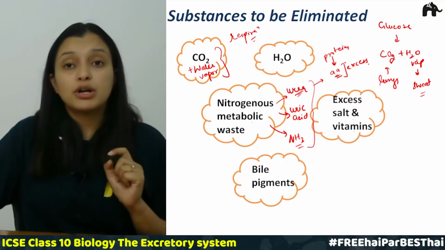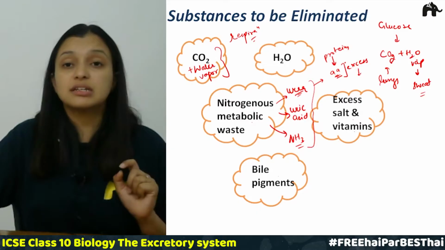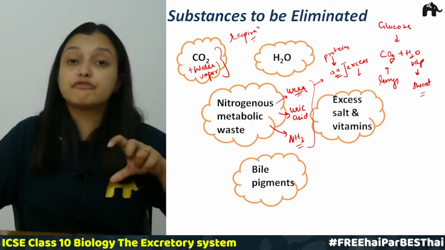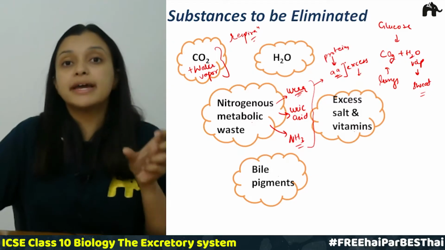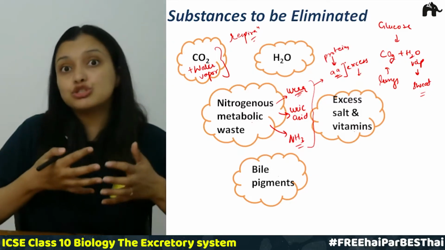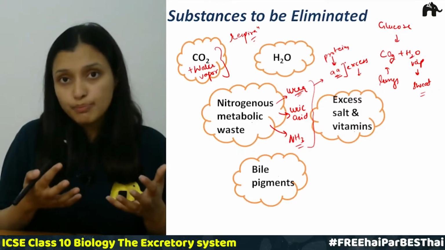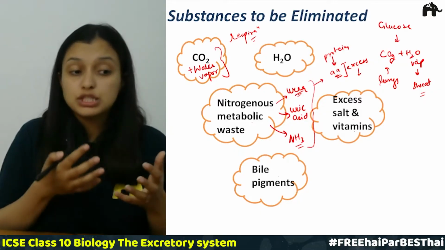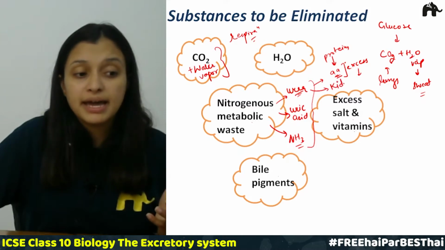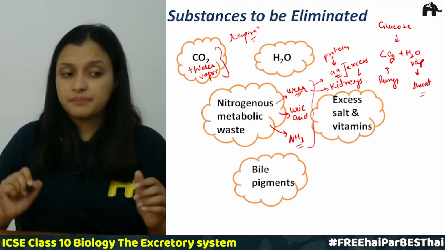If this urea gets accumulated, it leads to toxicity and poisoning in our body. So this urea needs to be eliminated, and it is eliminated by our kidneys.